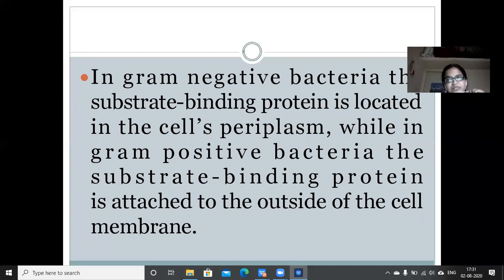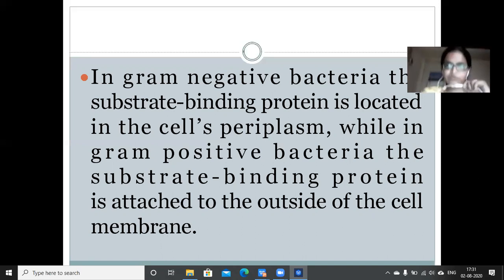Okay, there is a difference in this binding protein in gram-positive and gram-negative cells. In gram-negative cells, substrate binding proteins are located in the periplasm, while in gram-positive cells, these substrate binding proteins are bound to the outer side of the cell membrane.